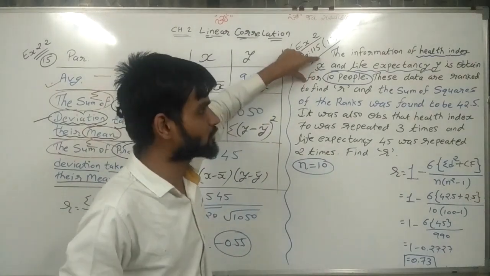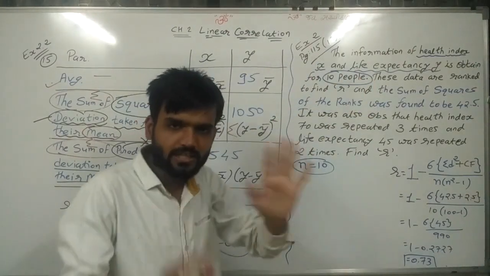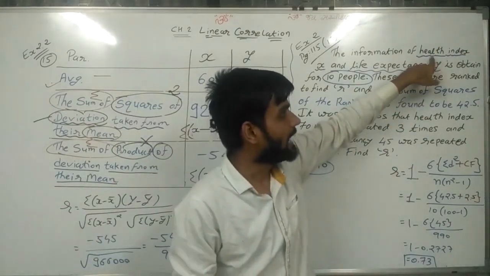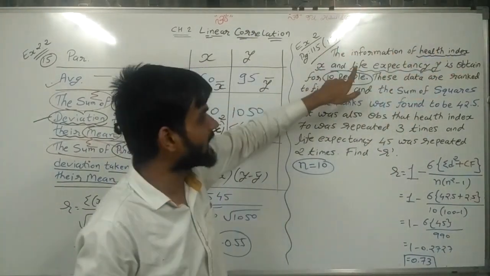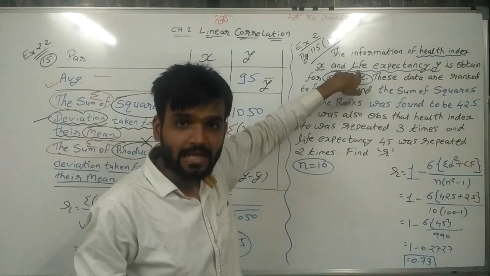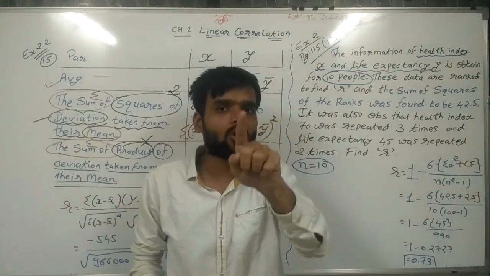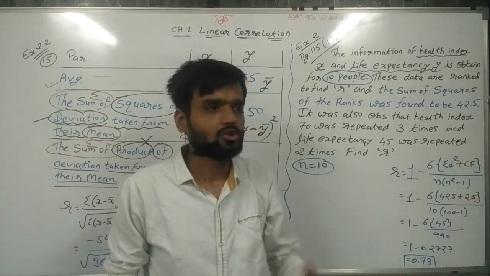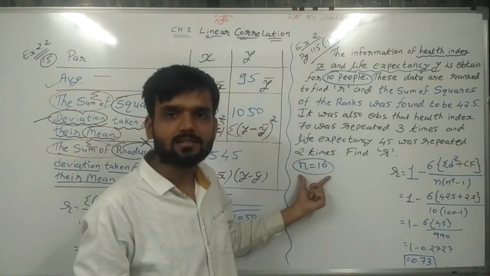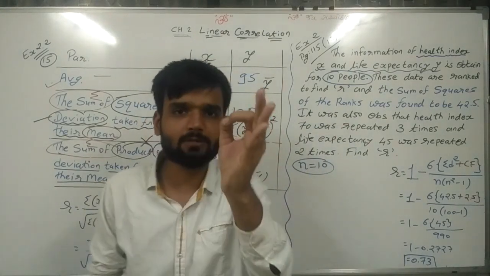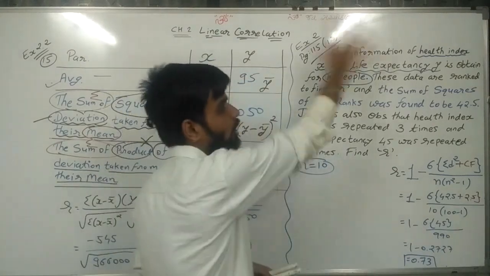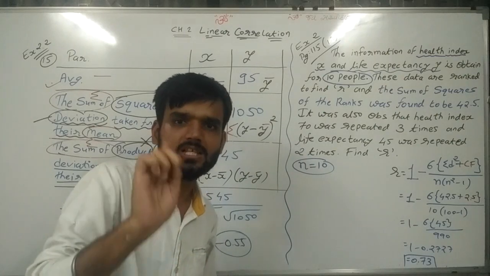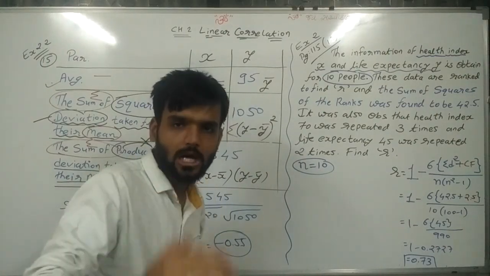By reading this question up to this point, we can understand that it is the relation between two things, health index and life expectancy. And this is observed by observing 10 people. So the number of observations is 10. So n is equal to 10. By considering all these things, we understood n is equal to 10. Now going ahead.